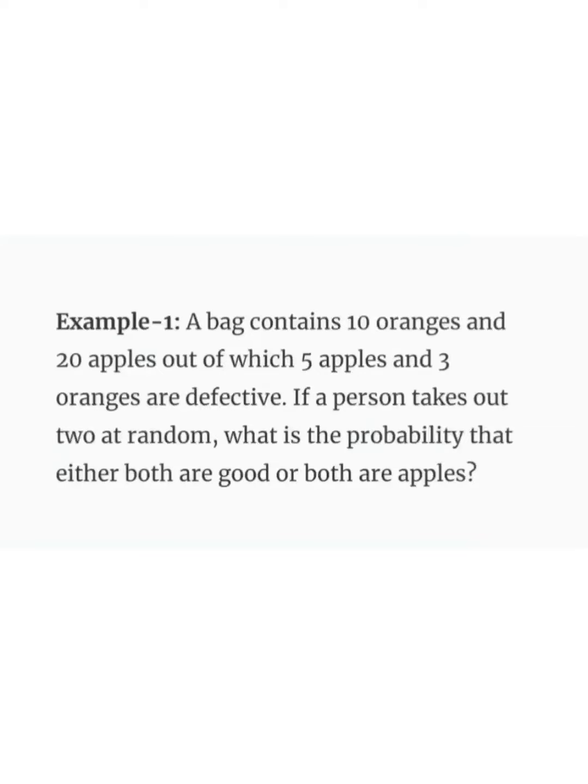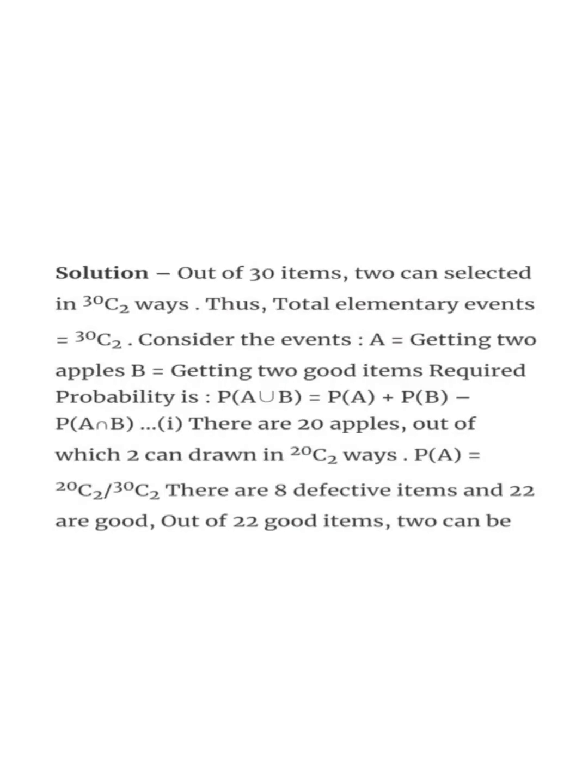A bag contains 10 oranges and 20 apples, out of which 5 apples and 3 oranges are defective. If a person takes out 2 at random, what is the probability that either both are good or both are apples? Solution: out of 30 items, 2 can be selected in 30C2 ways, that is combination. Thus, the total number of elementary events is 30C2.